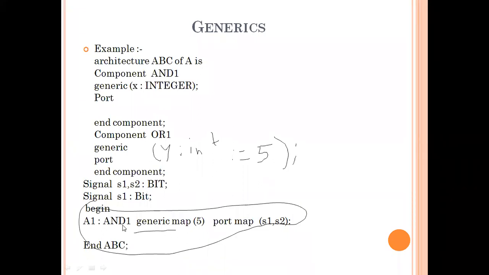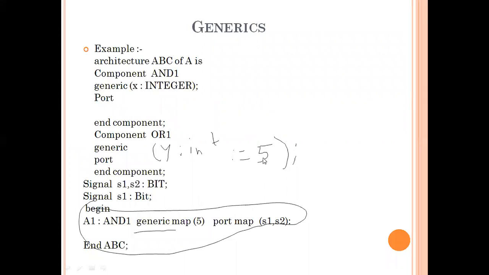Generic y's value is declared in the component declaration as 5.